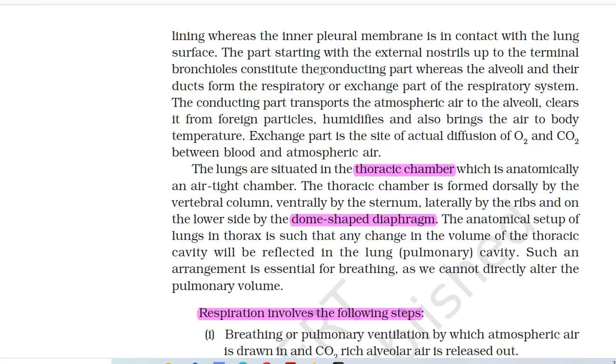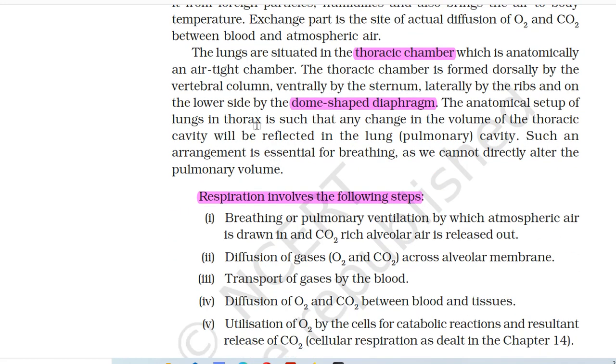The part starting with the external nostrils up to the terminal bronchioles constitutes the conducting part, whereas the alveoli and the ducts form the respiratory or exchange part of the respiratory system. The conducting part transports the atmospheric air to the alveoli, clears it from foreign particles, humidifies, and also brings the air to body temperature. Exchange part is the site of actual diffusion of O2 and CO2 between blood and atmospheric air. The lungs are situated in the thoracic chamber, which is anatomically an airtight chamber.